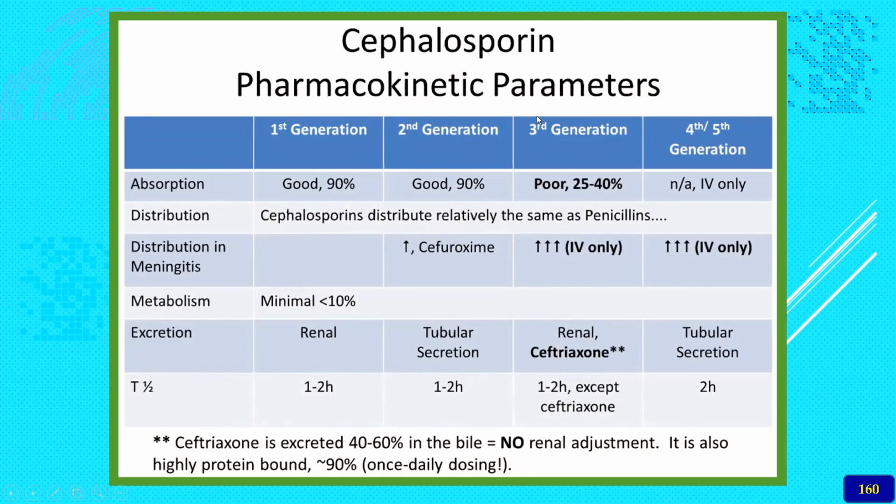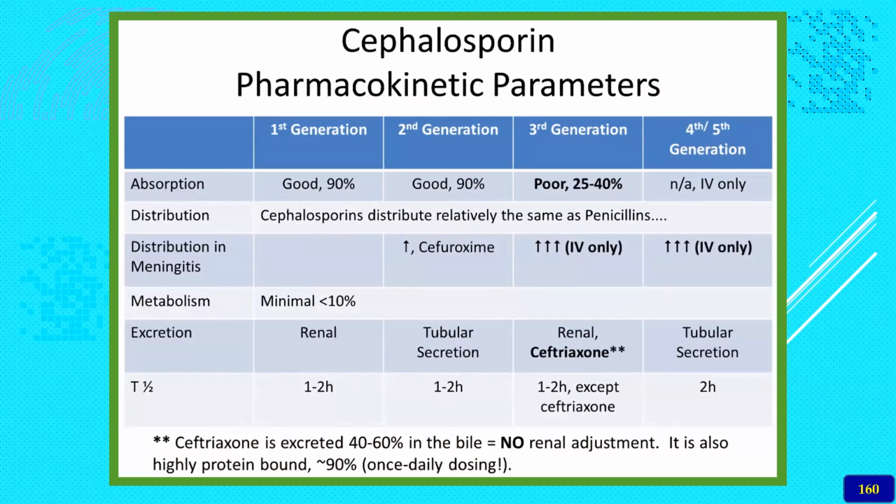The third generation is distributed very well. Ceftriaxone and other drugs pass the blood-brain barrier also. Distribution in the meninges is increased in the second generation, especially cefuroxime, whereas it is very high in the third generation cephalosporins.